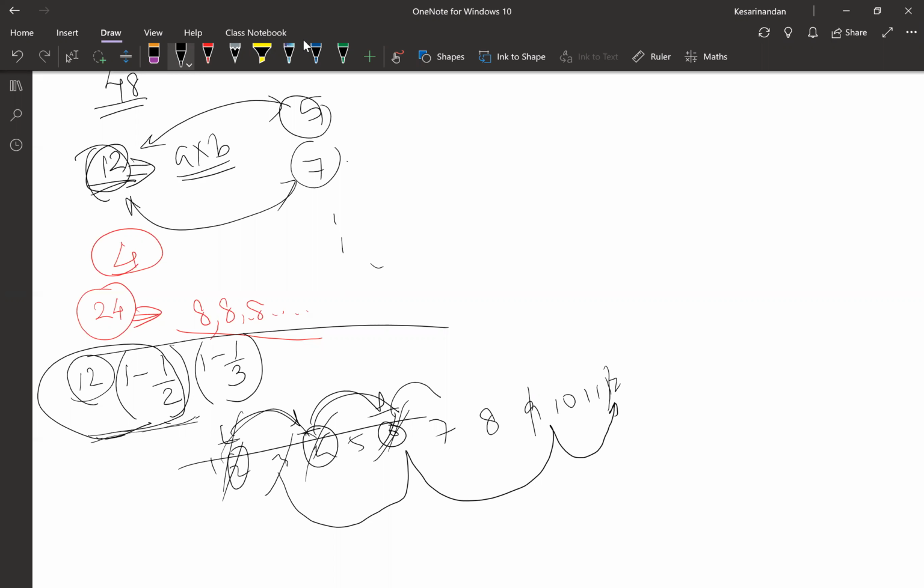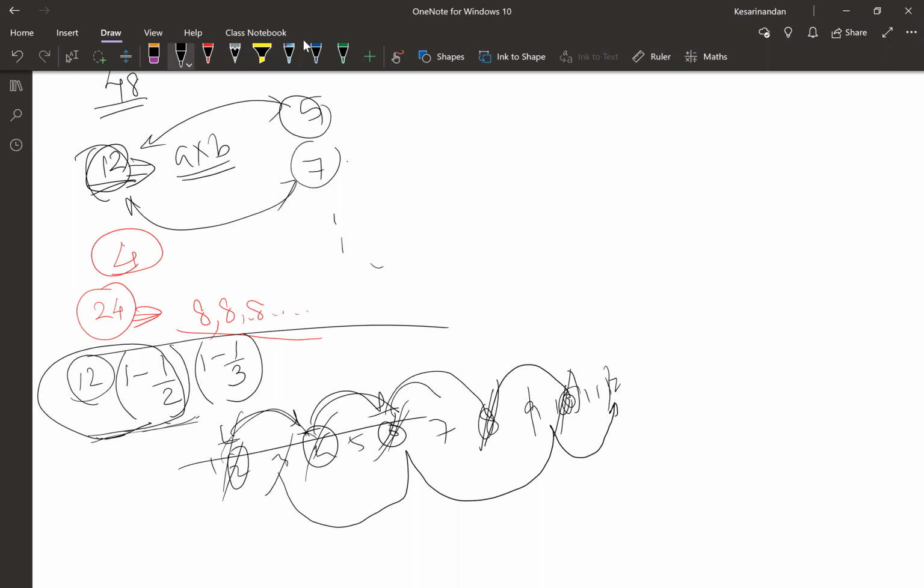Is there any other prime number left to be cancelled? This will be cancelled by 2. This will be cancelled by 3. Is there any other prime factor of 12? No. Should we consider 12 in the list because it's not less than 12, right? Fine, doesn't matter. I have taken it for explanation. So basically, on a rough basis, this is the procedure that you guys might have followed.